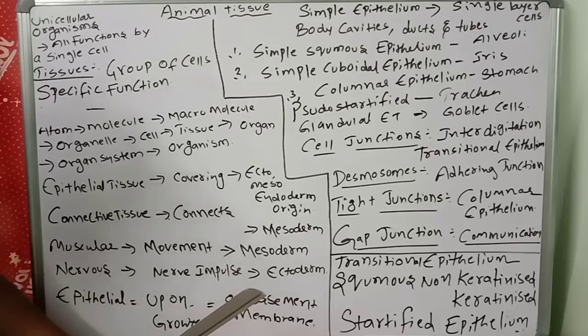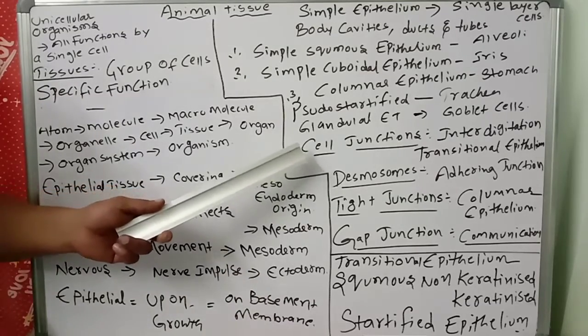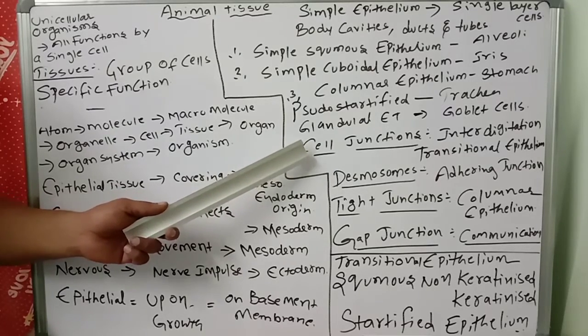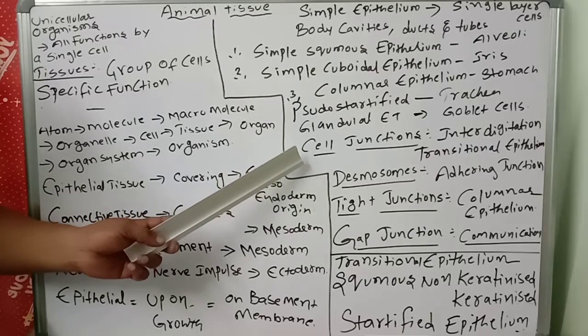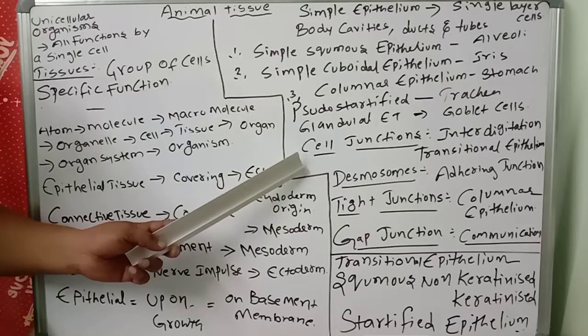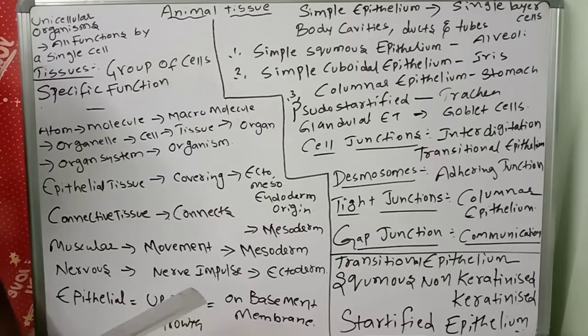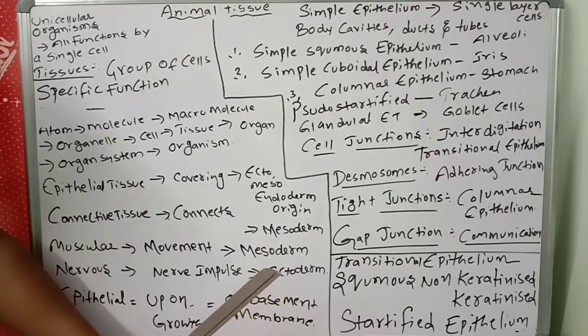What are the cell junctions? Just now we discussed what cell junctions mean. All cells of the epithelium are held together with a little intercellular material. In nearly all animal tissues, specialized junctions provide both structural and functional links between the individual cells. Three types of cell junctions are found in the epithelium and other tissues.